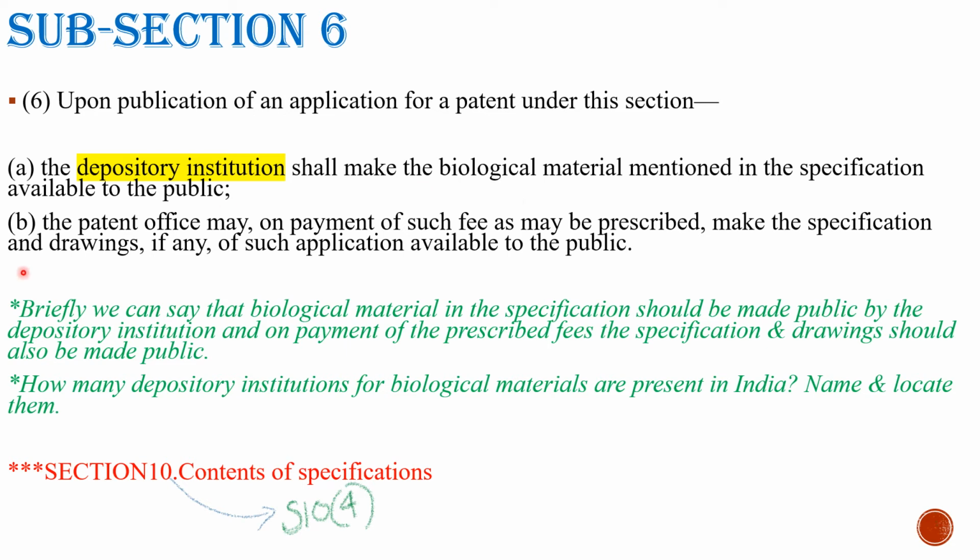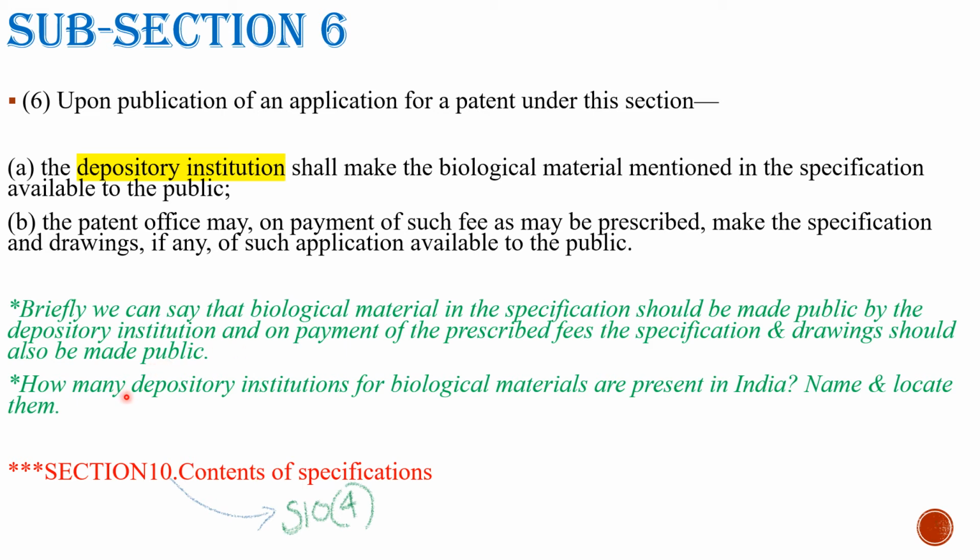Clause B says the patent office may, on payment of such fee as may be prescribed, make the specification and drawings, if any, of such application available to the public. Briefly, we can say that biological material in the specification should be made public by the depository institution, and on payment of the prescribed fees, the specification and drawings should also be made public. Hope this is clear now.